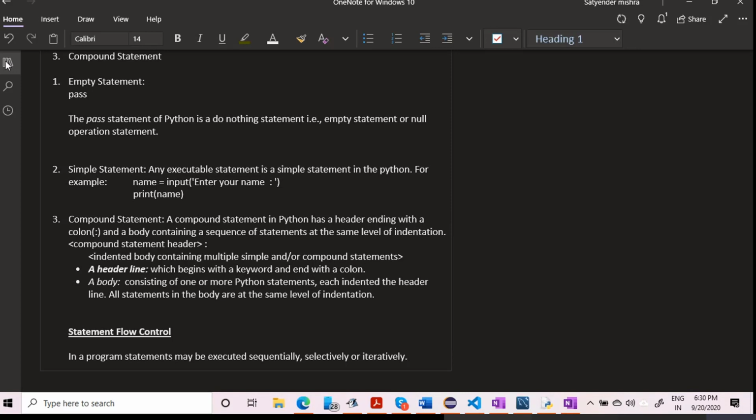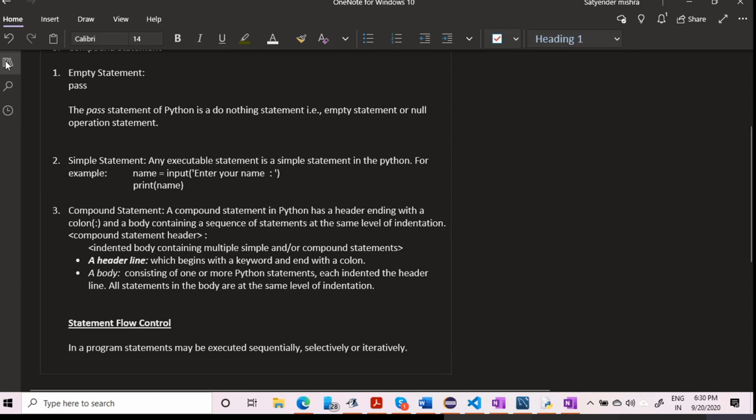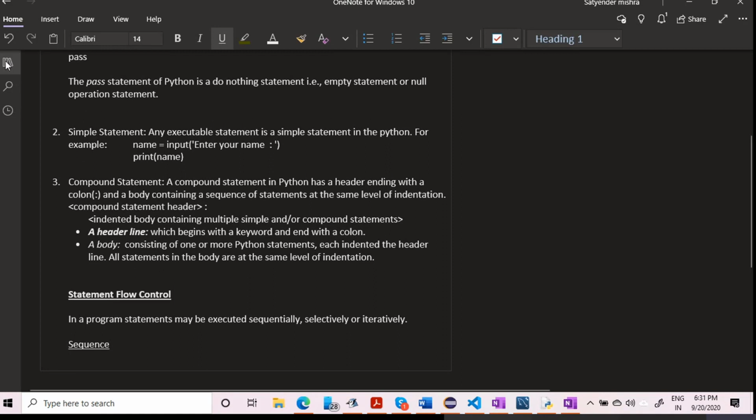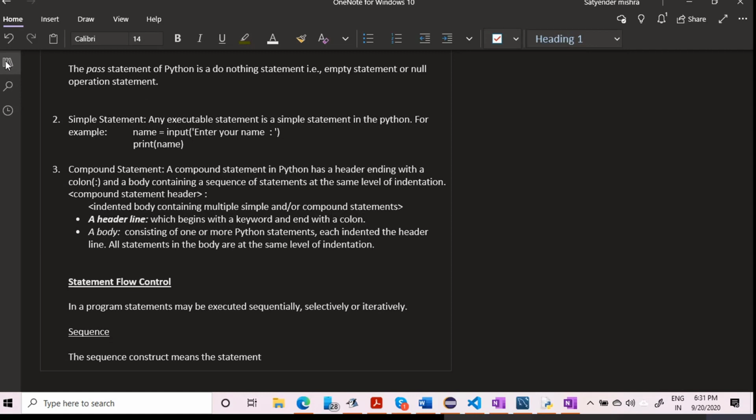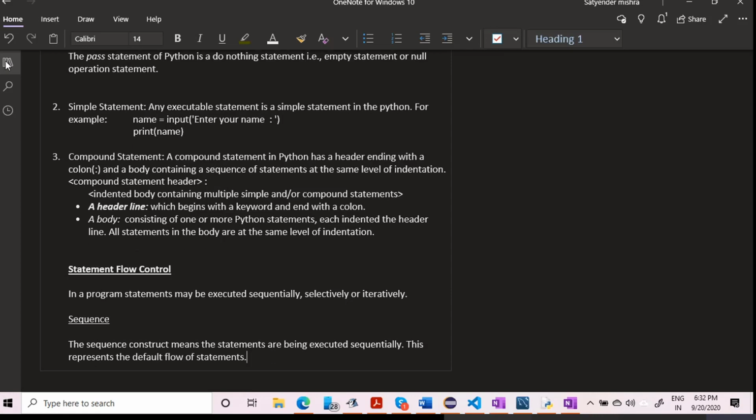So first we look at the sequence. The sequence construct means the statements are executed in the default flow. In a Python program, we can write our statements one after another and they execute one after another, right?